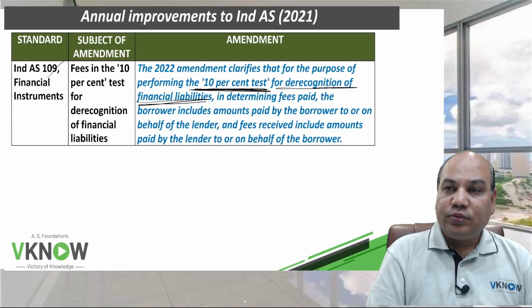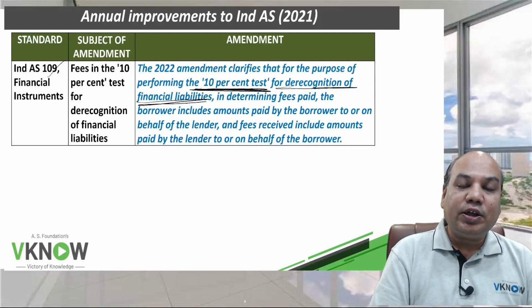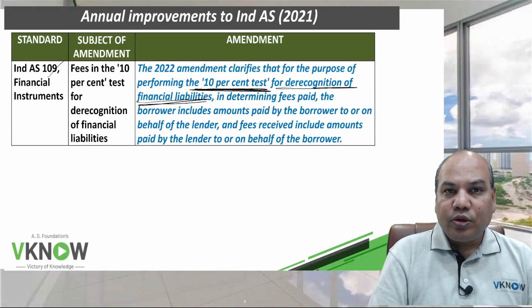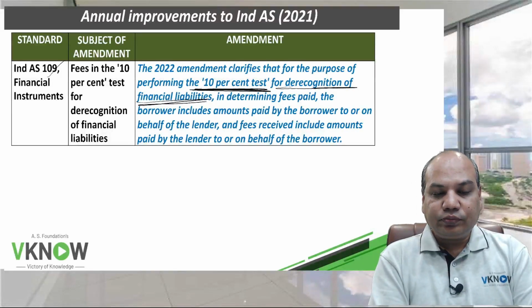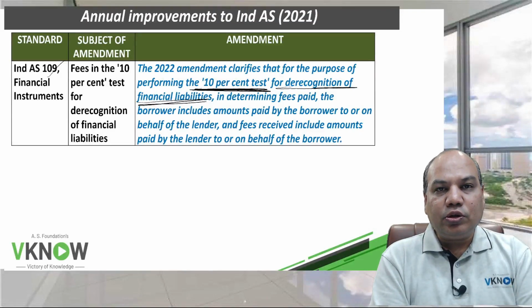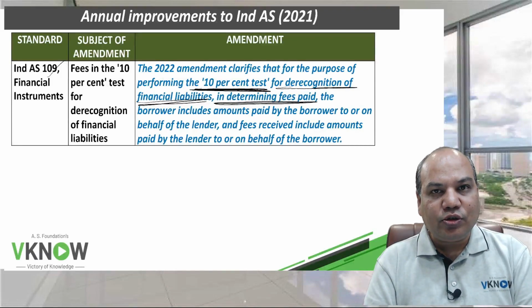If the change in the liability is more than 10%, we follow extinguishment accounting. If the change in liability is less than 10%, we just do the modification. Now, while applying the 10% test, we have to also take into consideration the fees paid. That is what we have written in our book as transaction cost.